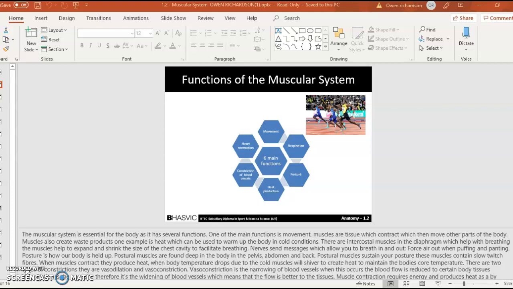There are intercostal muscles and the diaphragm which help with breathing. The muscles help to expand and shrink the size of the chest cavity to facilitate breathing. Nerves send messages which allow you to breathe in and out and force air out, panting. Posture is how our body is held up.